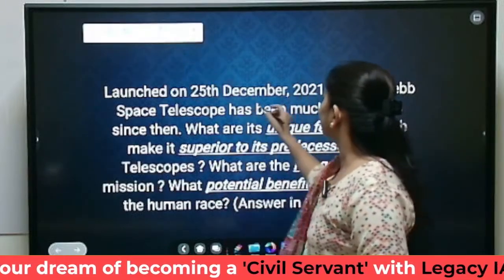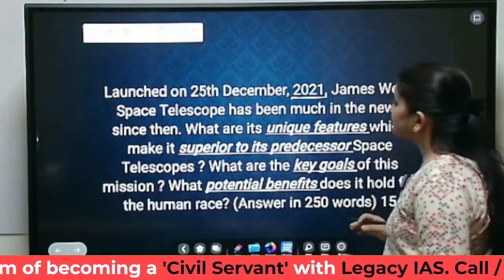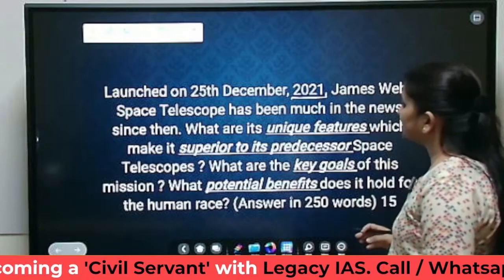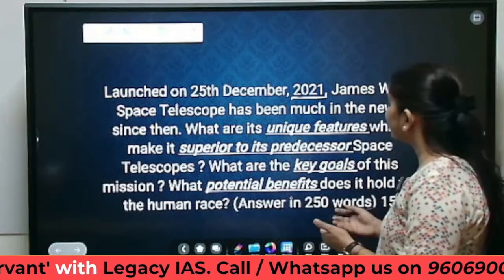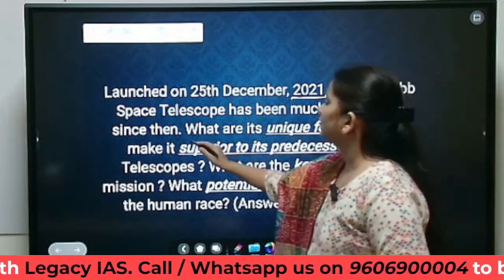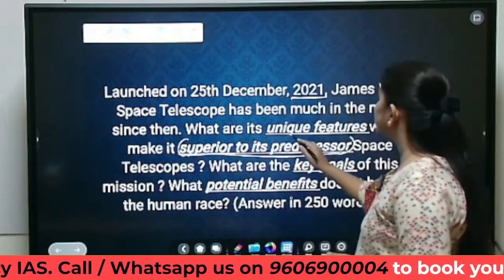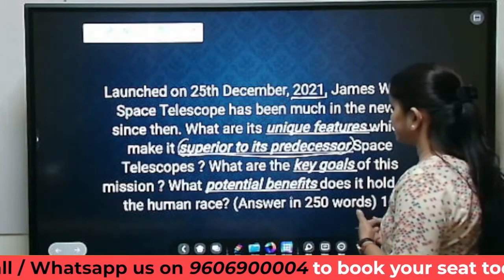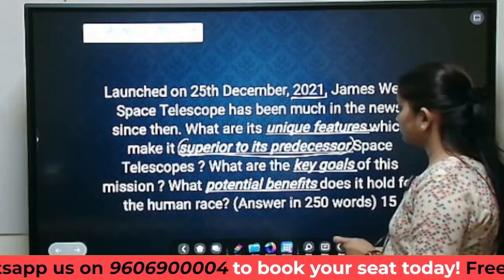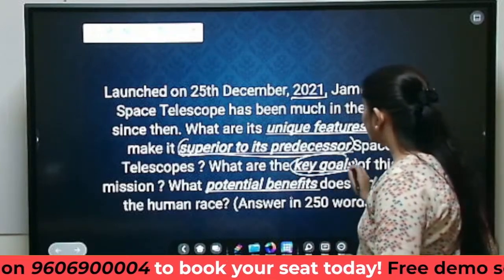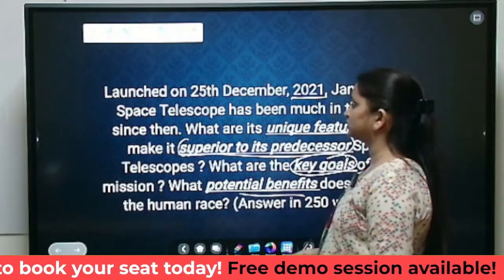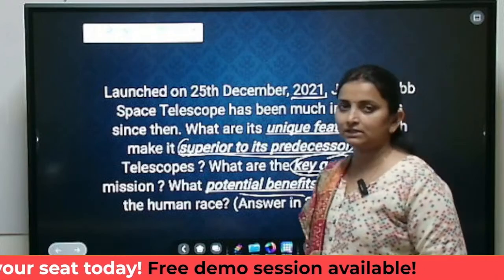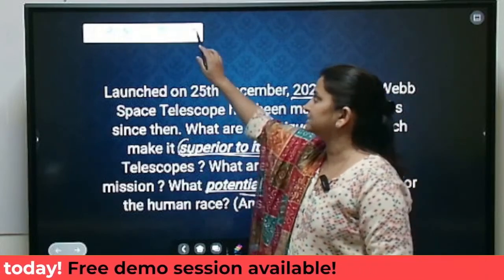Launched on 25th of December 2021, the James Webb Space Telescope has been much in the news since then. What are its unique features which make it superior to its predecessor? What are the unique features which make it superior to its predecessor among space telescopes? What are the key goals that we also need to mention, and what are the potential benefits we are expecting out of the installation of the James Webb telescope? That also we need to analyze in this answer.